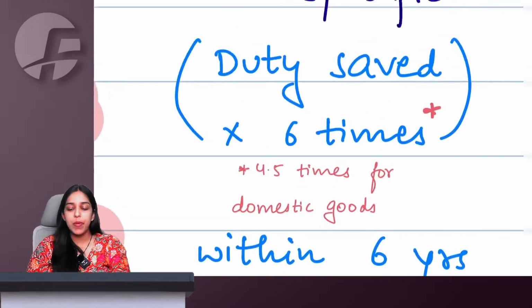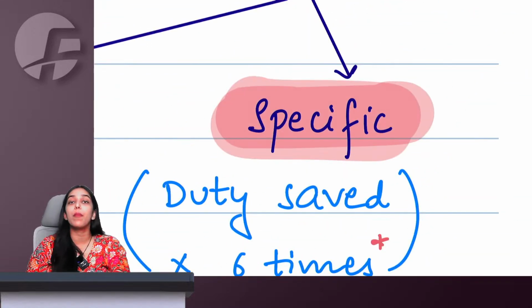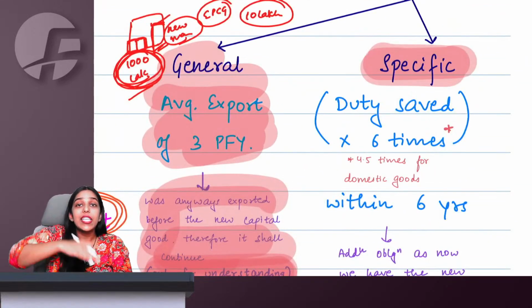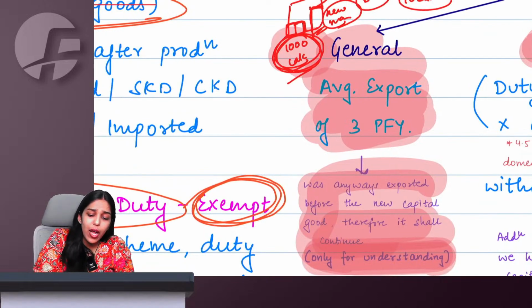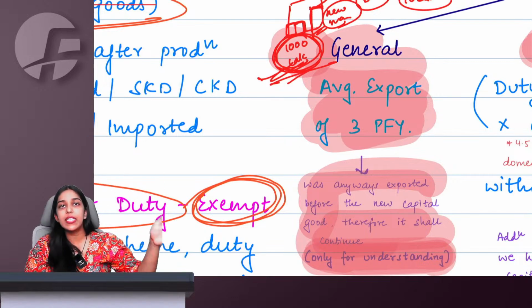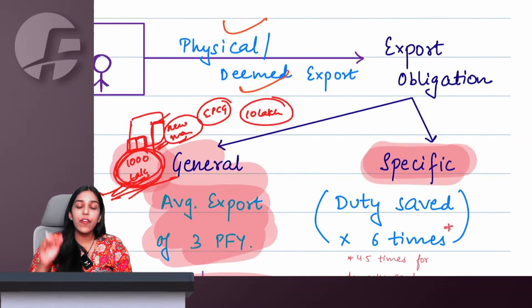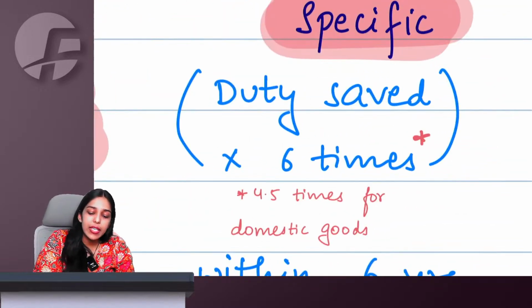Plus there is a special, specific export obligation on you: in addition to continuing to manufacture and export the 1000 calculators you were doing in the preceding 3 financial years, because of this new machine you saved 10 lakh duty.